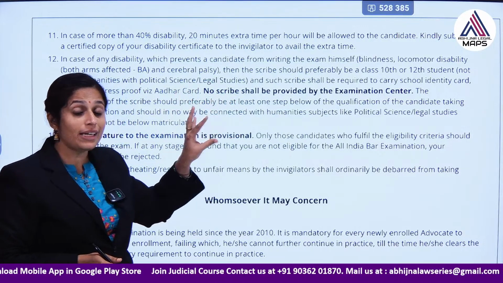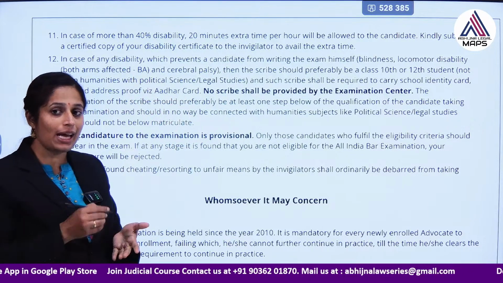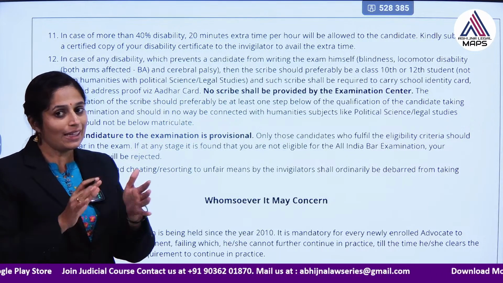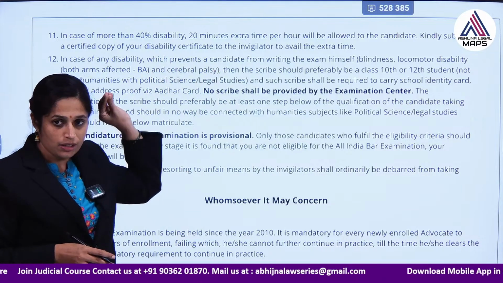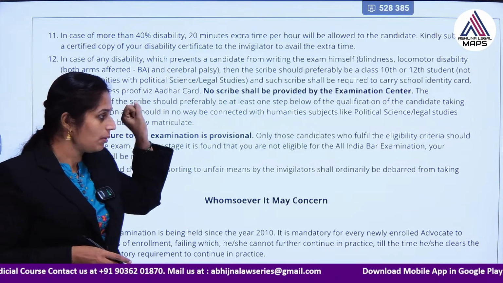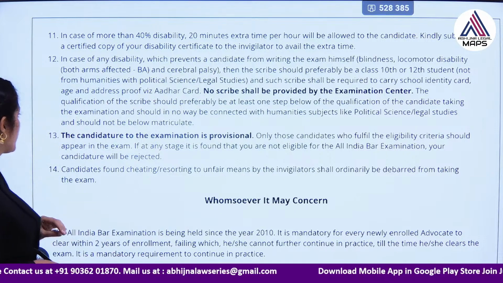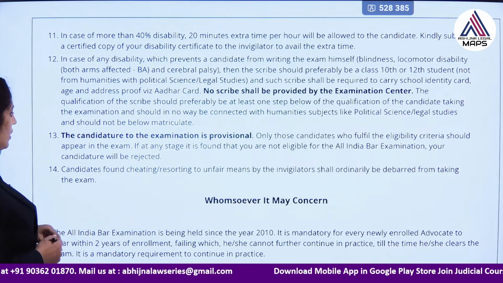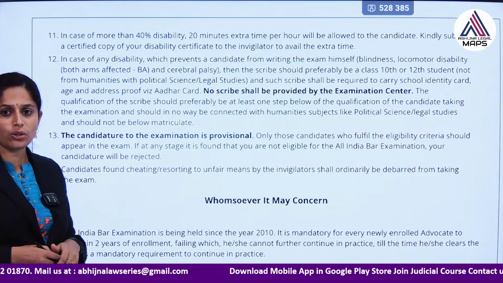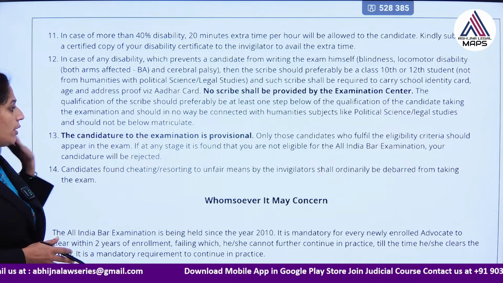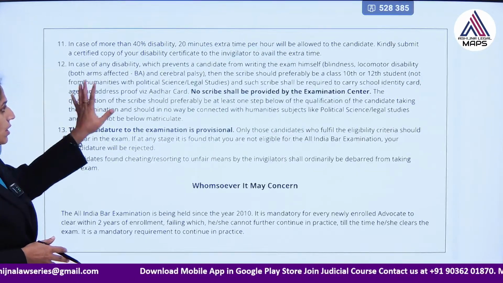They should also not help in answering, they should only help in writing the answers. That is the ultimate aim of providing the scribe. So, this has been provided here. And any kind of cheating or resorting to any unfair means is not at all permitted. Okay. So, this is another one.